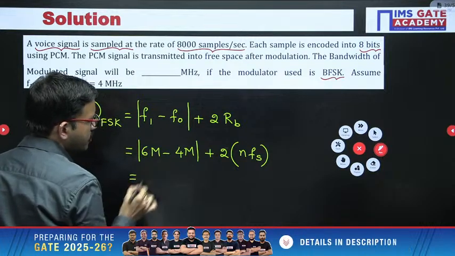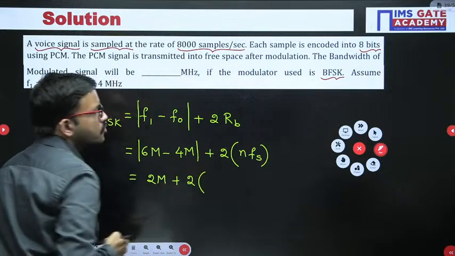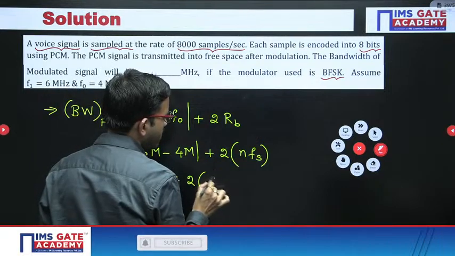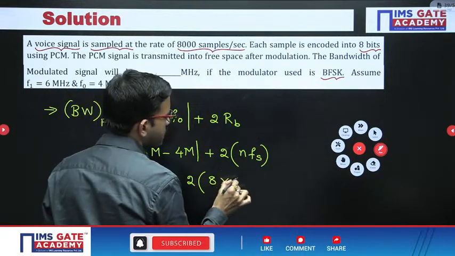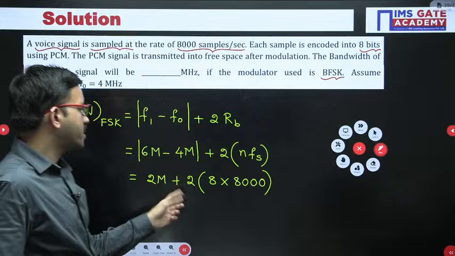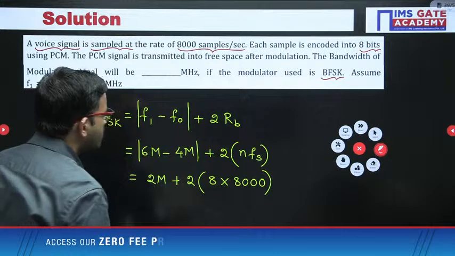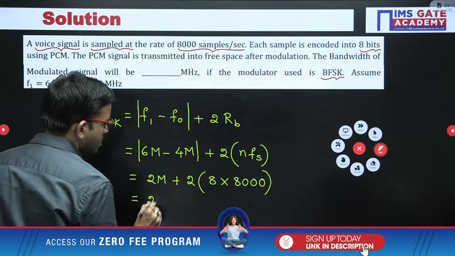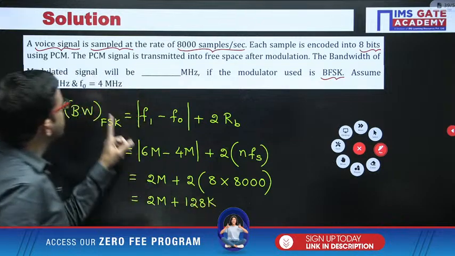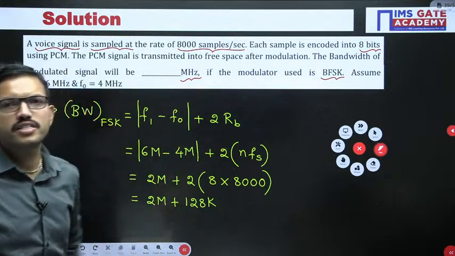So 6 minus 4, that is 2 mega, right? Then 2 into, here the n value is 8 and Fs is 8,000. So how much are you getting? 8 8s are 64, into 2 is 128, right? 128,000 you are getting. So 2 mega plus 128k. Since the final answer is in the order of megahertz, better to convert this in terms of megahertz.